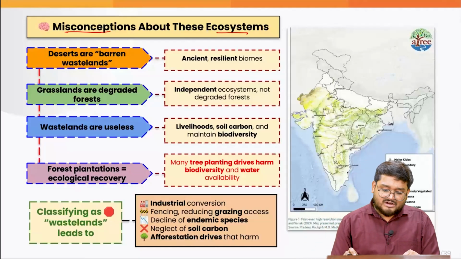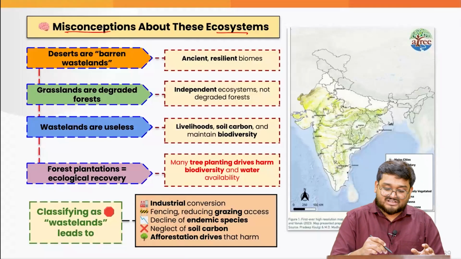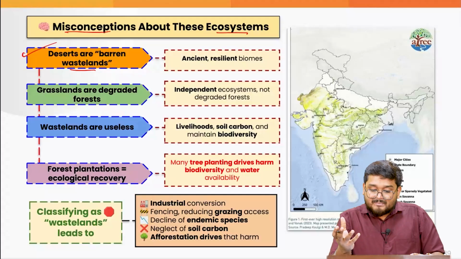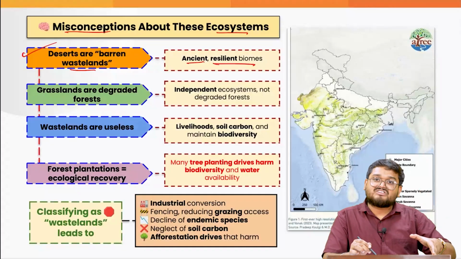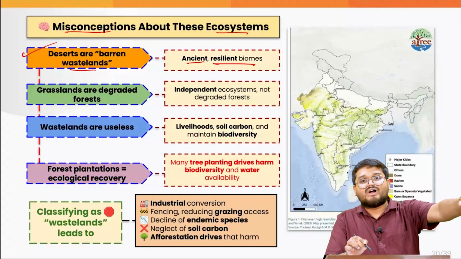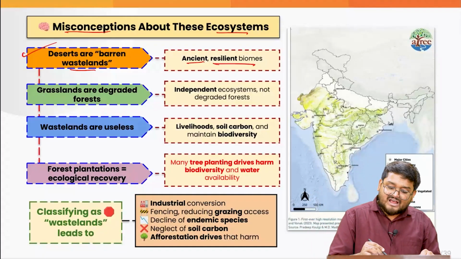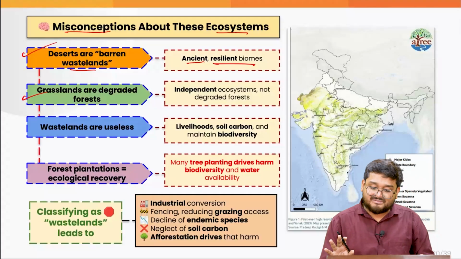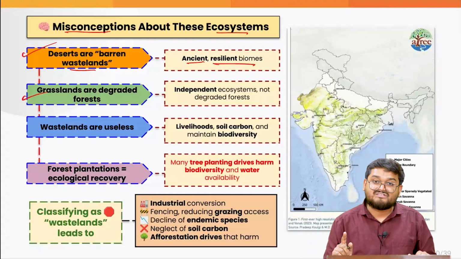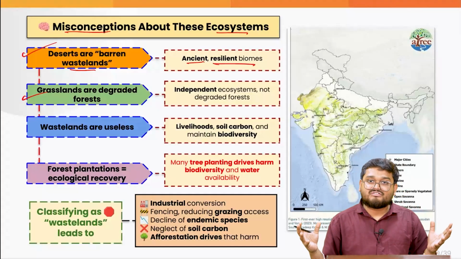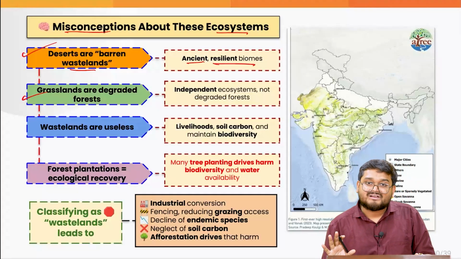So this is actually a very negative impression, because sometimes deserts are called barren wastelands. But we have to keep in mind that these are ancient and resilient biomes. They do not consist only of sands over hundreds of kilometers, but are home to so many local creatures too. Also, grasslands are known as degraded forests, but this is also a misconception, because grasslands are independent ecosystems. If you look at the savanna grasslands in the African region, we can see so much biodiversity. The same can be said from the Indian perspective, right?